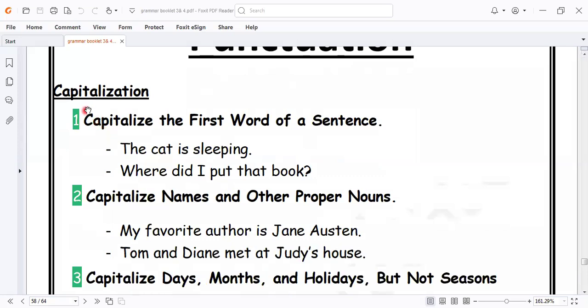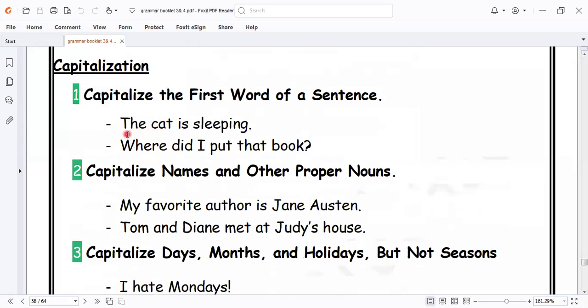Here we have capitalization. What is the meaning of capitalization? To start the word with a capital letter. Write this: The cat is sleeping. Where did I put the book? Sometimes we omit the question mark and write the beginning letter in small, so this is called wrong punctuation. If we start a sentence, it must start with a capital letter, like this: The cat, Where, and put a question mark here.